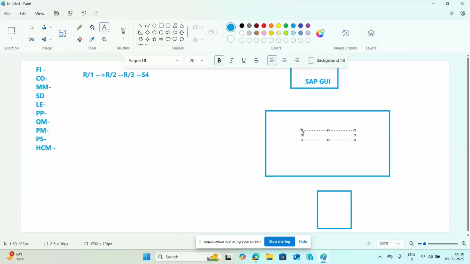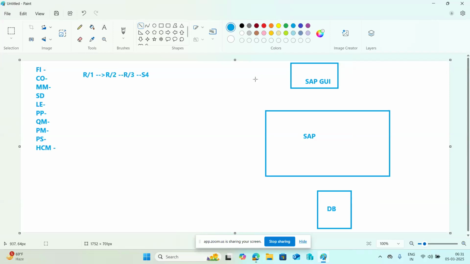Then this is the SAP application, and this is the database we have here, right? So here we will learn about SAP application related topics as well as DB related topics. Why? Because the functional team is not aware of how to implement SAP systems, how to install them, or what software, operating system and database are needed. As a basis consultant, we should know the database and SAP related things. We need to install the database and manage the DB related and SAP related topics.